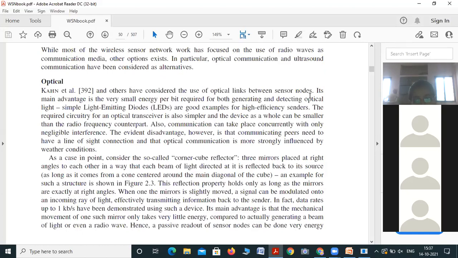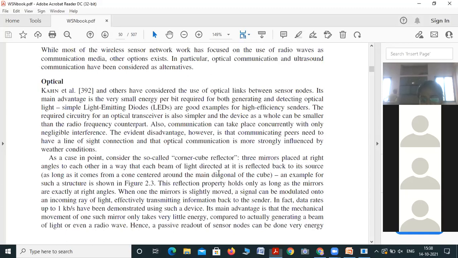The main advantage is that very small energy per bit is required for both generation and detection of optical light. Simple light emitting diodes are a good example of high efficiency senders. In optical fibers, a small amount of energy is required per bit transmission.